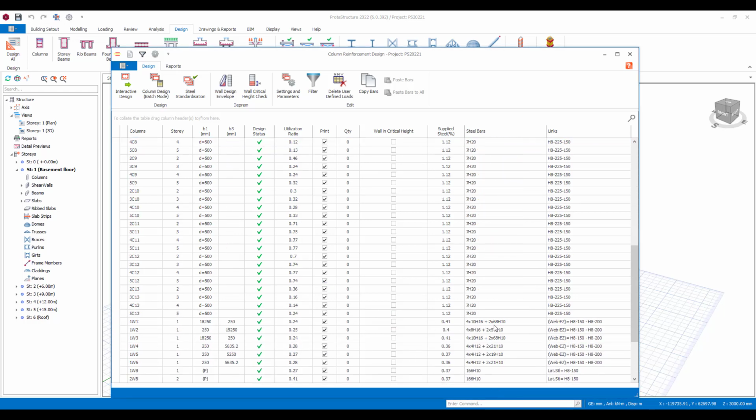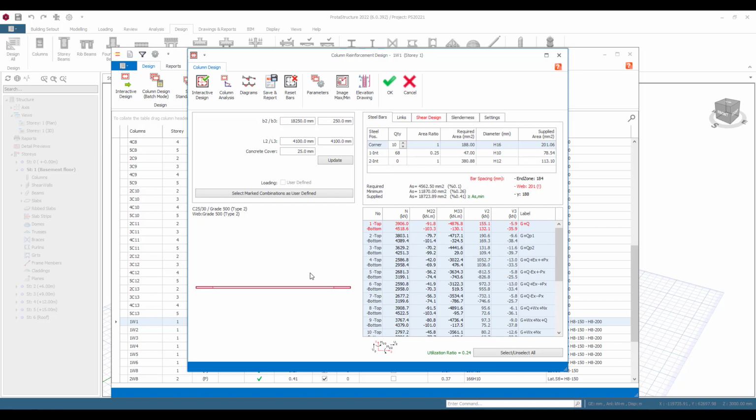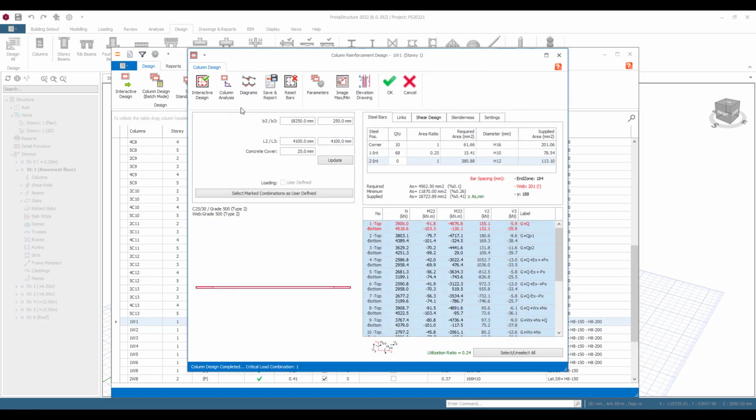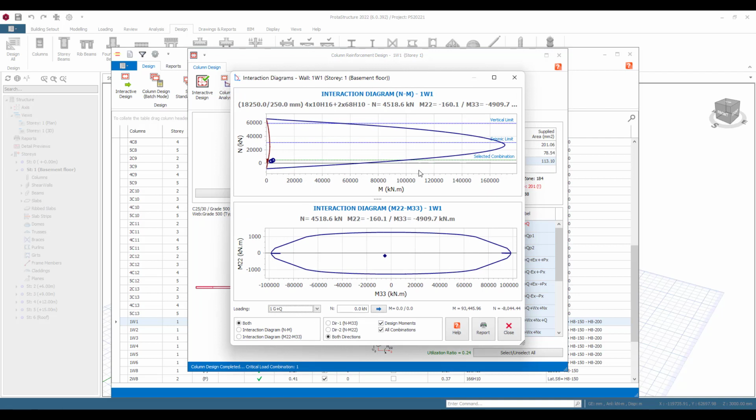So if I wanted to have a look at a wall, one of the walls for example, we can come and have a look at that in detail. You can see the various checks that are being performed here. It's interactive design, and there are detailed design reports here. You can also look at interaction diagrams for the wall.